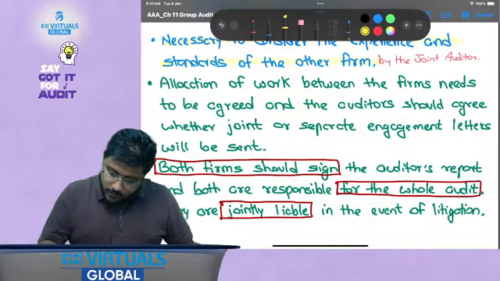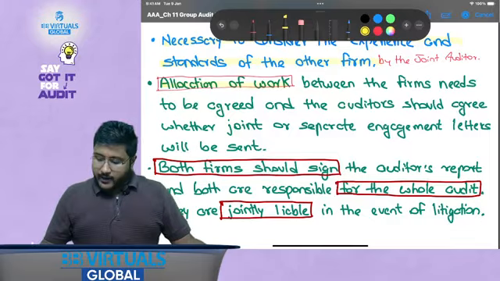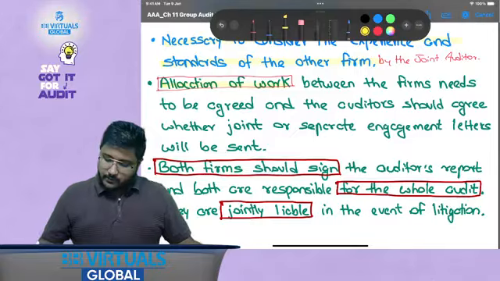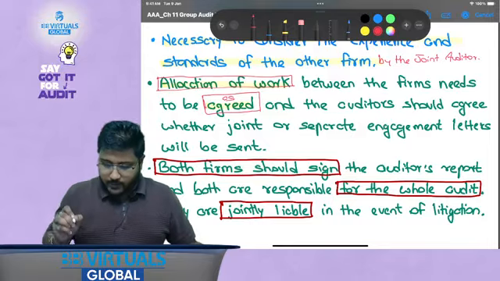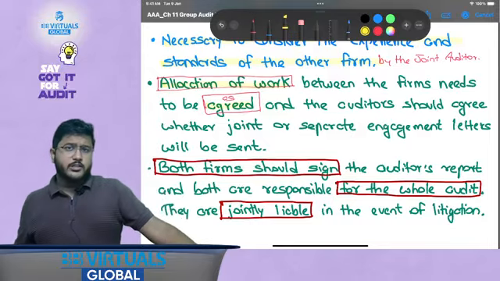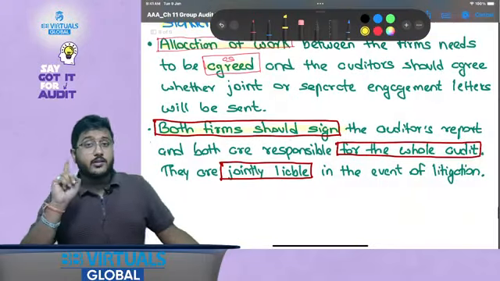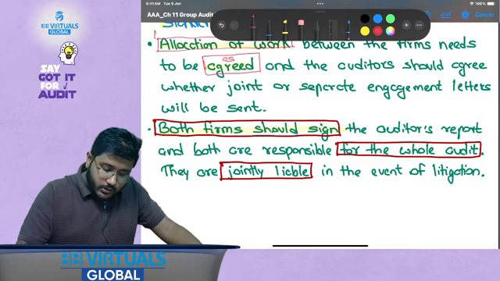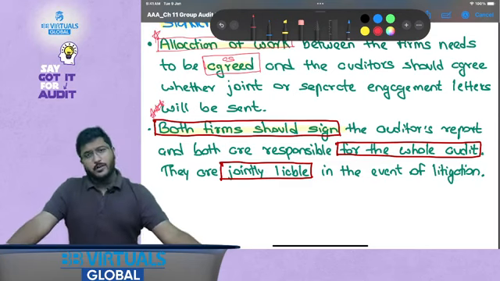So, allocation of work. Now, this is important. How would allocation of work happen? Between the firms it needs to be agreed, and the auditors should agree whether joint or separate engagement letters will be issued. That is also decided between them. Both firms should sign. This is very important. It should not happen that only one firm is signing the audit report.